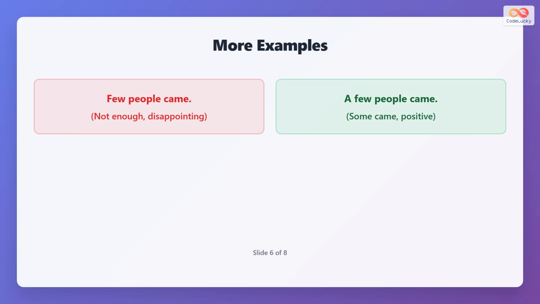"Few people came" means not many people came, which is negative. "A few people came" means some people came, which is positive. This helps you express your thoughts more clearly.